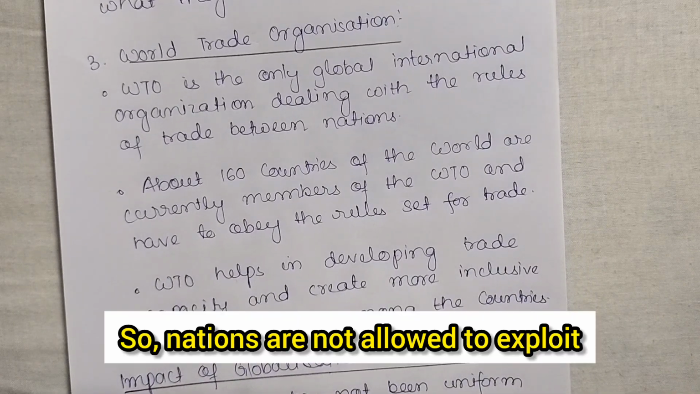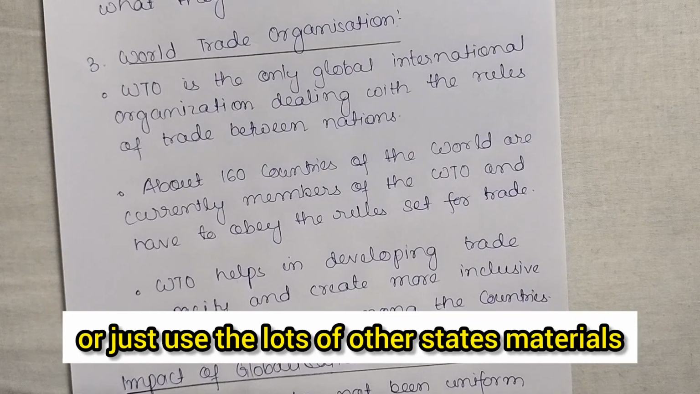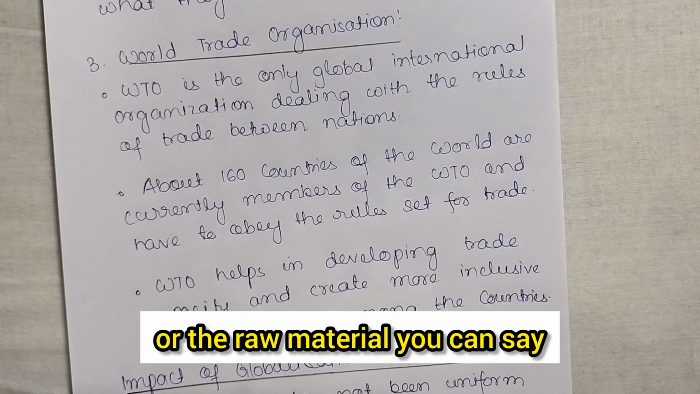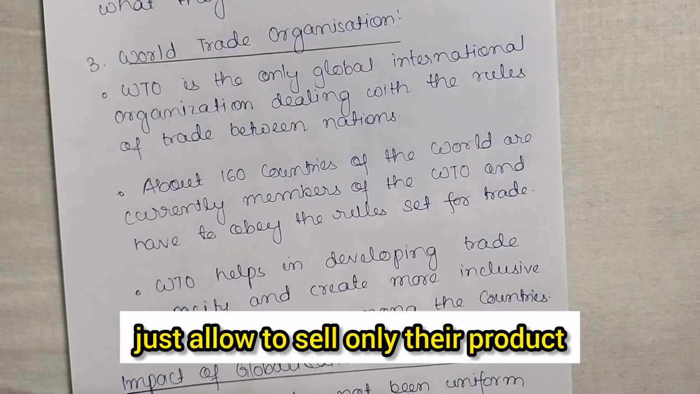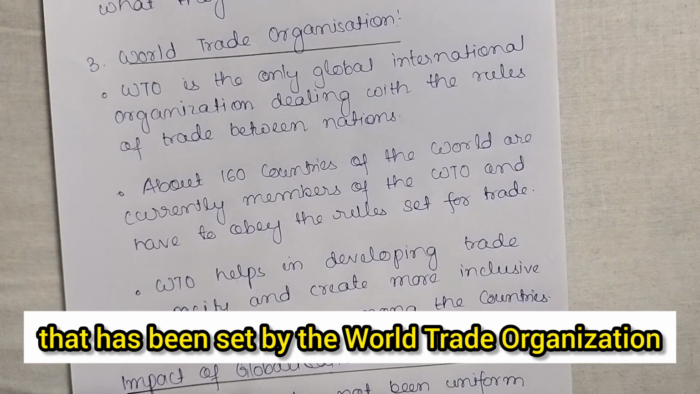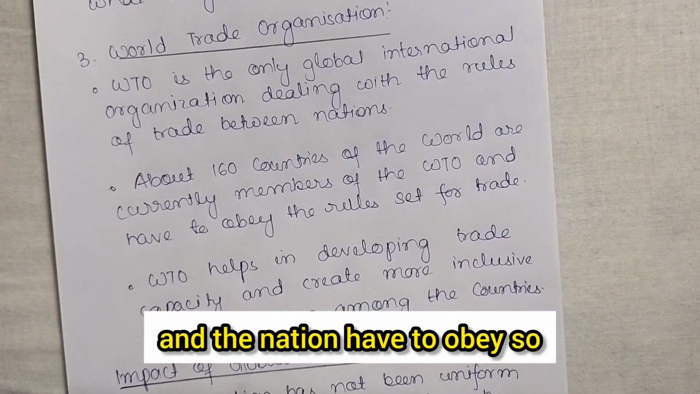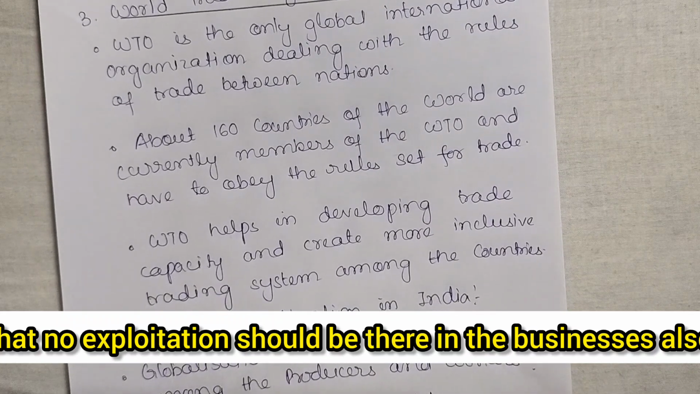So nations are not allowed to exploit or use lots of other states' materials or raw materials, or be allowed to sell only their own products. No, certain rules and regulations have been set by the World Trade Organization, and the nations have to obey them, so that no exploitation should happen in businesses also. Okay.